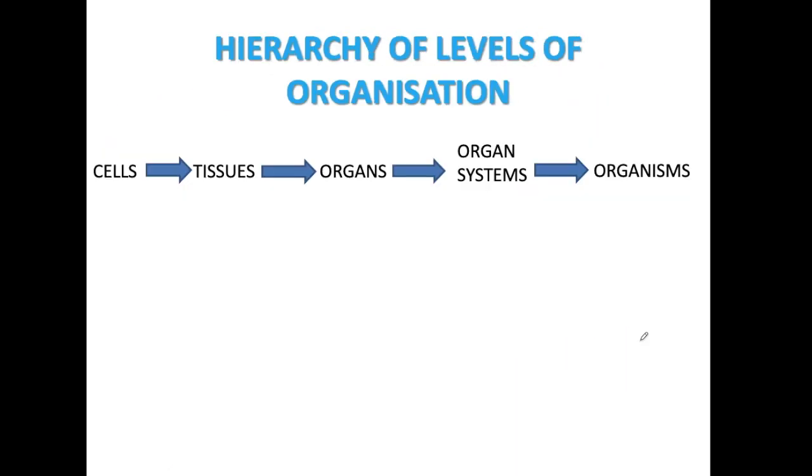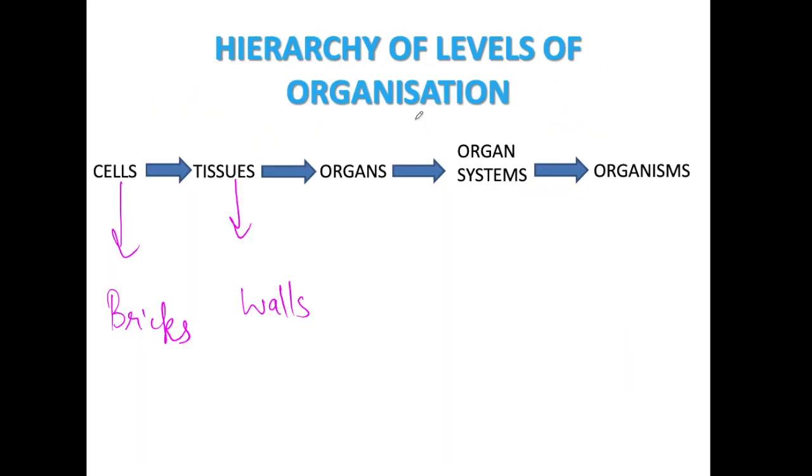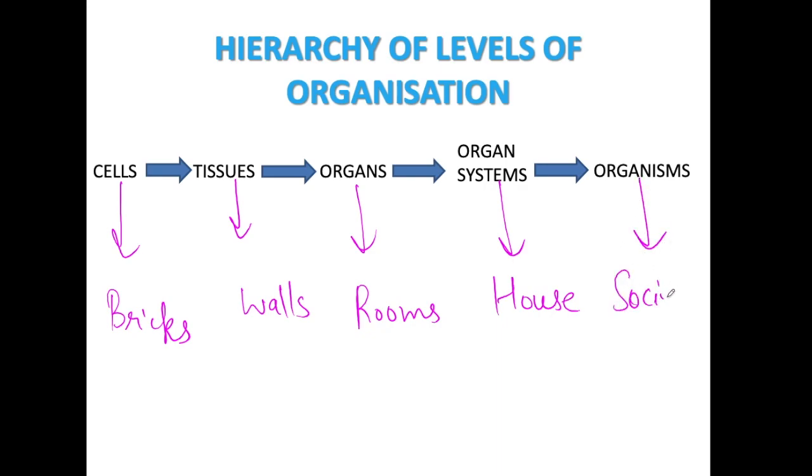So here is the hierarchy of levels of organization. Cells, we can compare the cells in our body with the bricks, tissues with the walls, organs with the rooms, organ systems with a house, and organisms with a society.